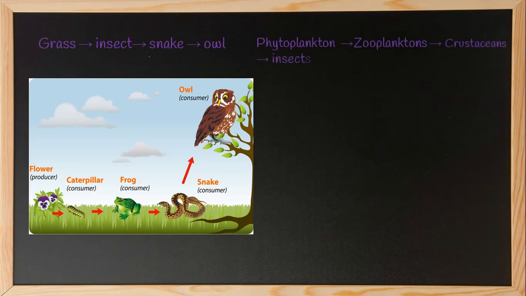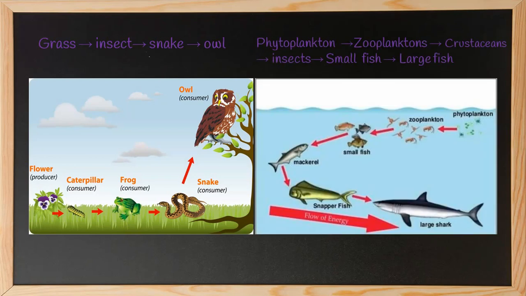Phytoplankton is consumed by zooplankton, is consumed by crustaceans. Crustaceans is eaten by insects. Insects is eaten by small fish. Small fish is eaten by large fish. This is basically a food chain of water, aquatic food chain.